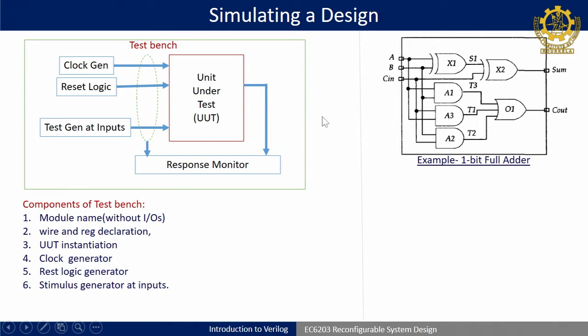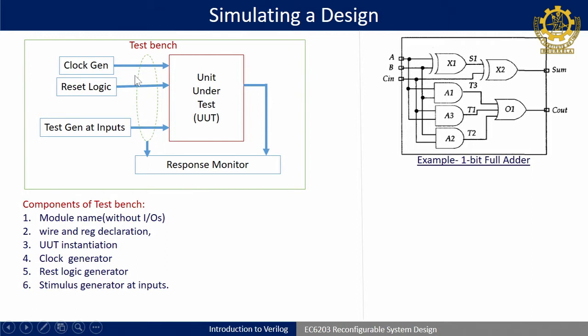So, that is why this block diagram shows what a simulation environment is. First, the unit under test will be there, it may be a full adder, it may be any design. This unit has to be part of, or a submodule of, a test bench. The test bench will again be written in Verilog coding style. So, we have to write a Verilog test bench, and there we have to instantiate or call that design which is under test.